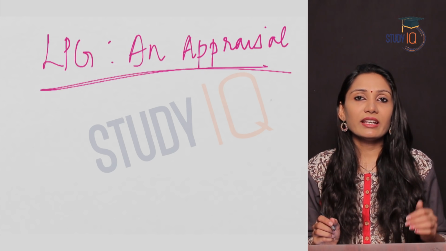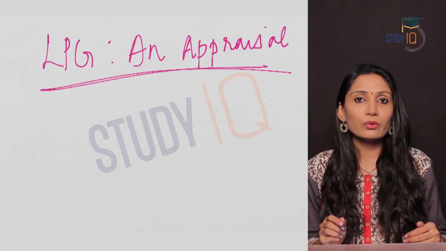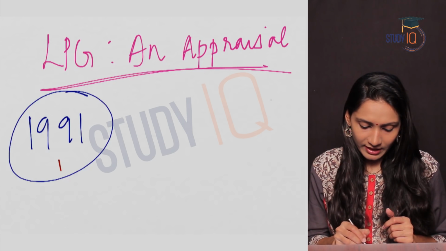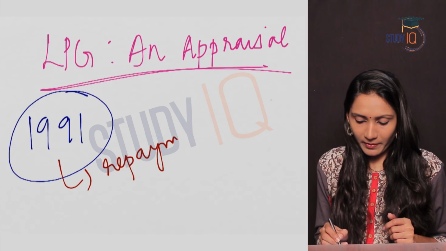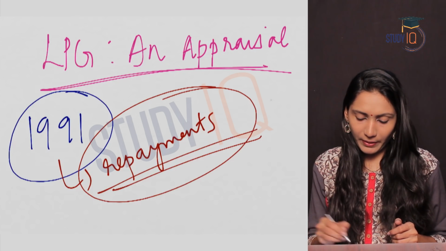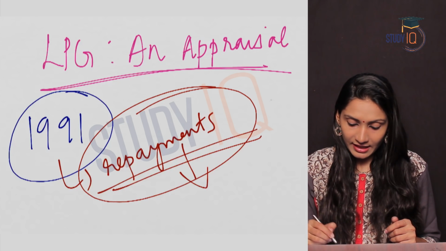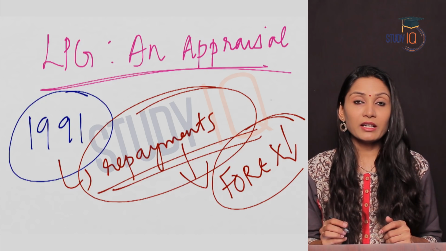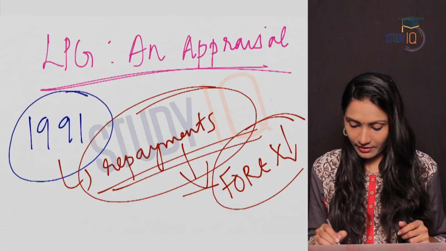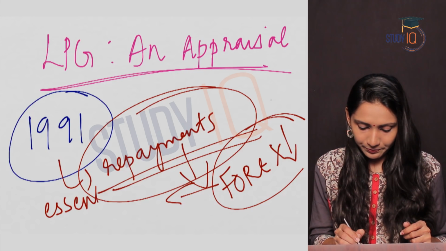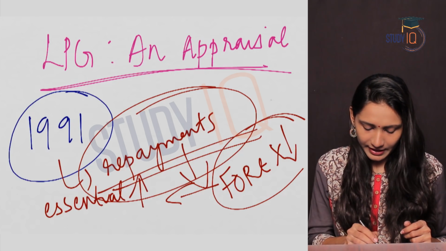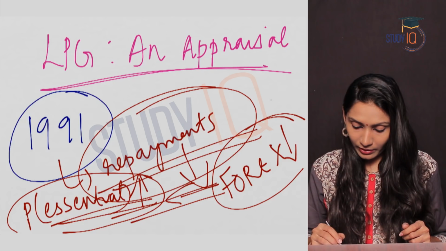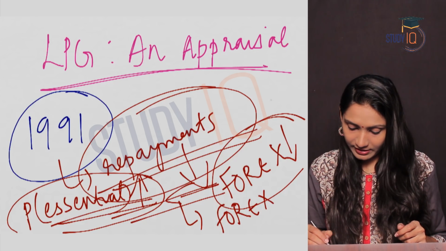In 1991, India met with an economic crisis related to external debt. India was not able to make repayments on its borrowings from abroad, and as a result the forex reserves of the country dropped. As a result of the decrease in forex reserves, the prices of essential commodities increased, and this led to huge inflation in the country and also a shortage of forex reserves.